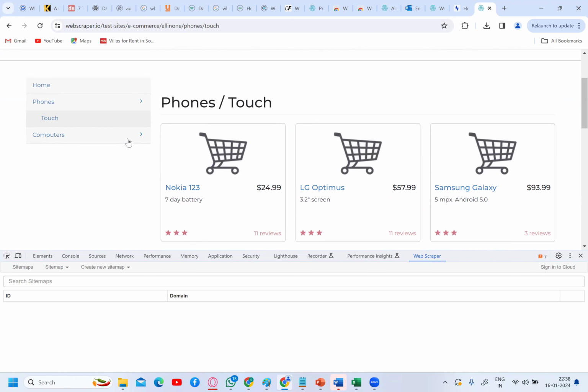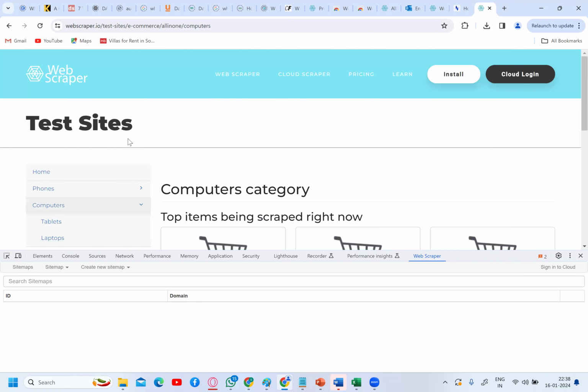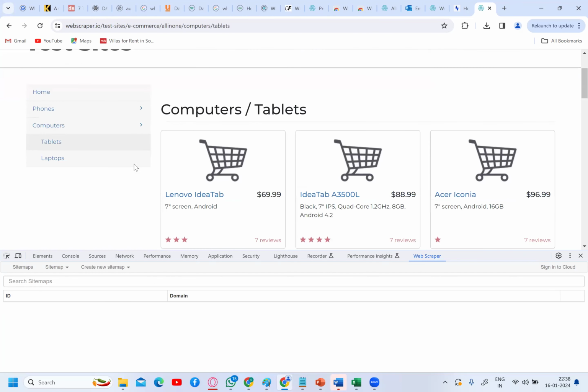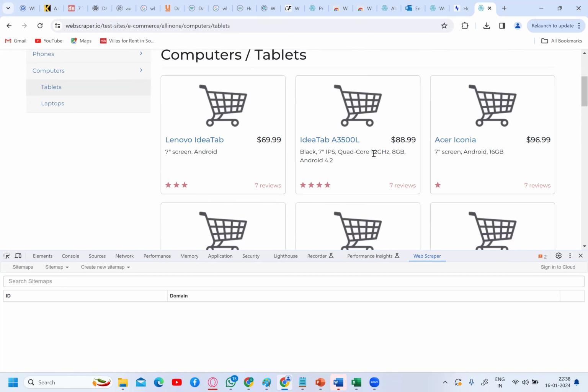Similarly, computers is a category where, when you dig into it, you have two subcategories: tablets and laptops. Under tablets you have different products, such as Lenovo IdeaPad and Acer. These are all different products along with the description and the pricing list.